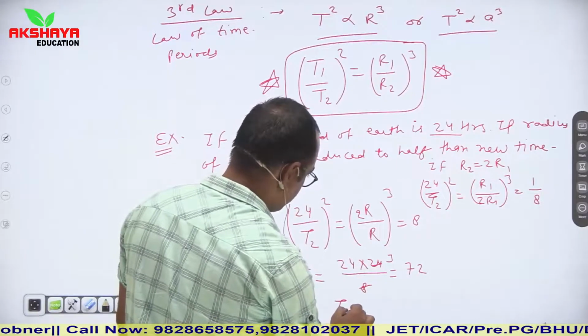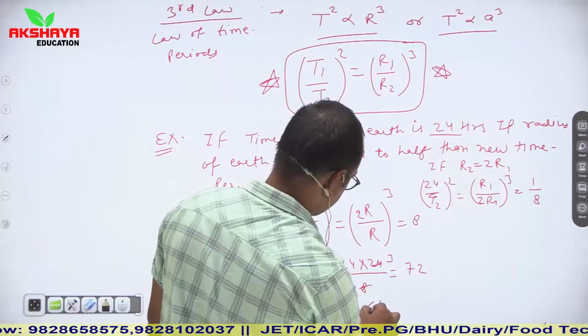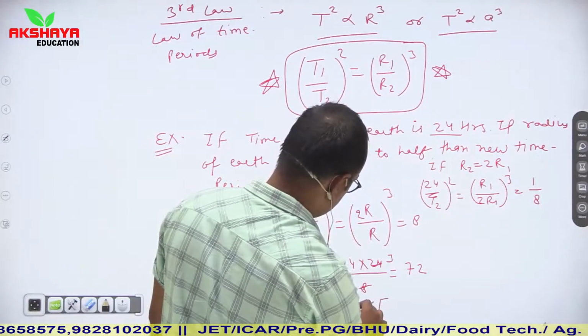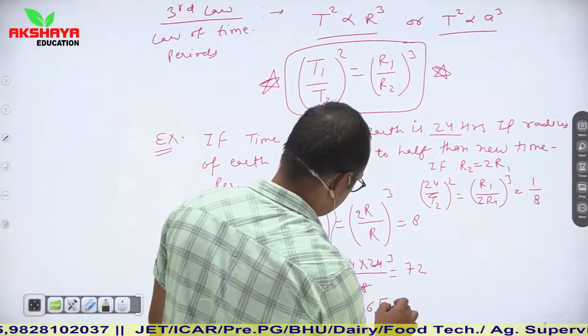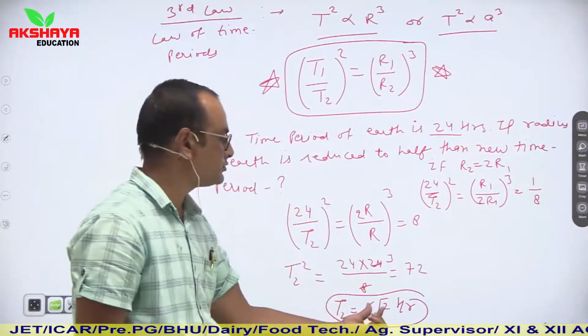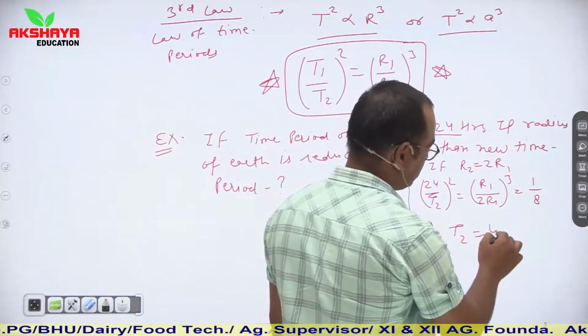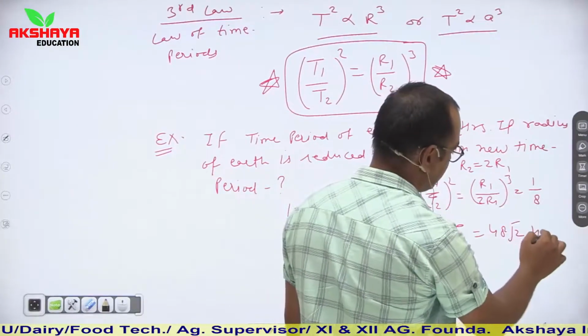So T2 is equal to 6 root 2 hours. So the time period is 6 root 2 hours here, while in the earlier case the time period was 48 root 2 hours.